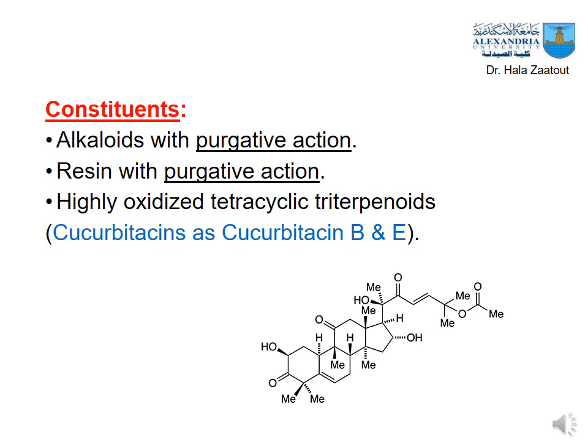These are called cucurbitacins. For example, cucurbitacin B and cucurbitacin E are the most important cucurbitacins from colocynth. So we have alkaloid with purgative effect, resin with purgative effect, and tetracyclic triterpenoids, mainly cucurbitacin B and E.